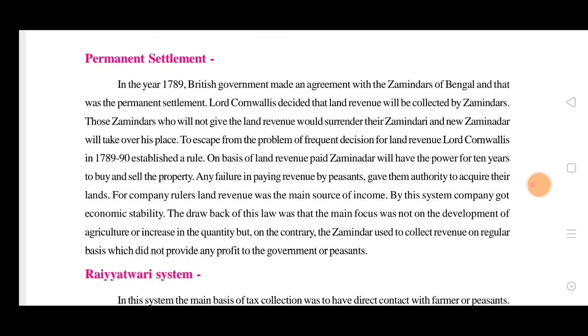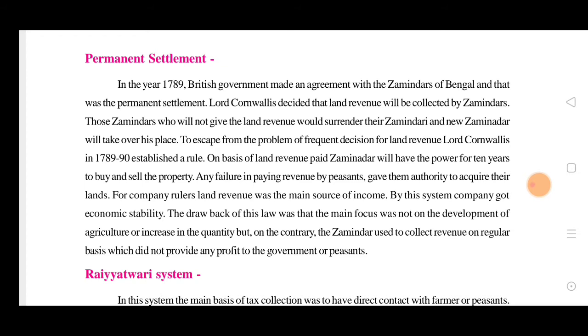So next one is permanent settlements. In the year 1789, the British government made an agreement with the zamindars of Bengal, and that was the permanent settlement. Lord Cornwallis decided that land revenue would be collected by zamindars.